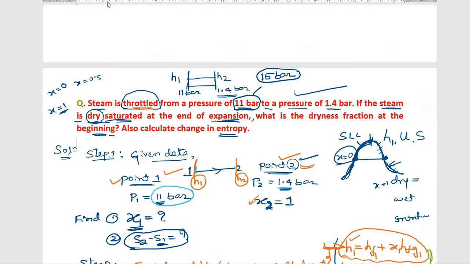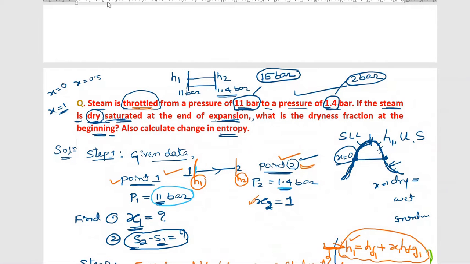To a pressure of 2 bar. The new condition is: at the beginning the pressure is 15 bar, at the end the pressure is 2 bar. The steam is not dry saturated, the steam is wet.